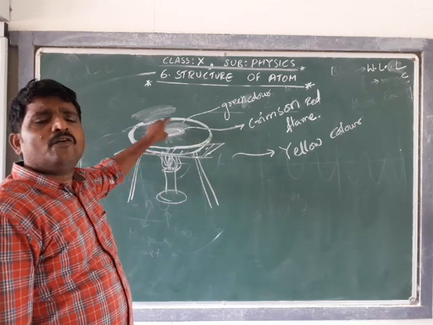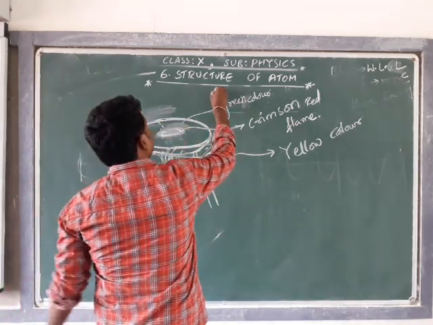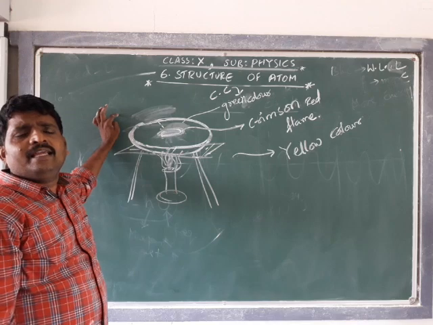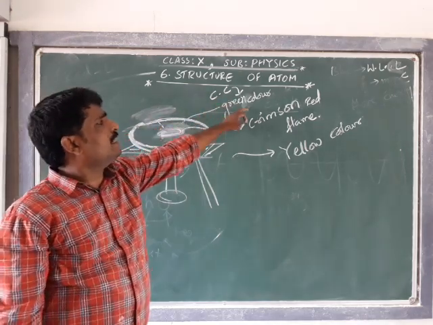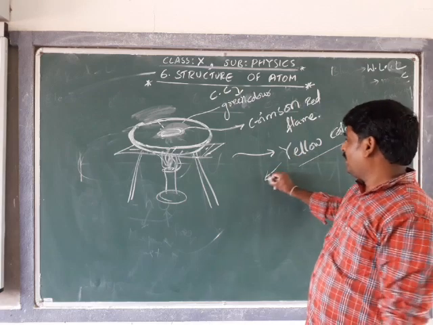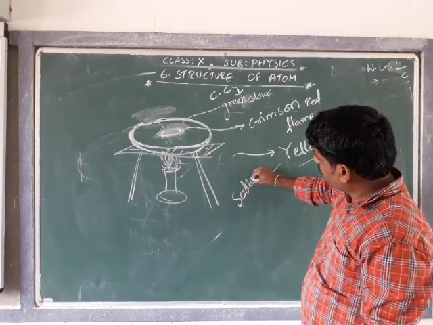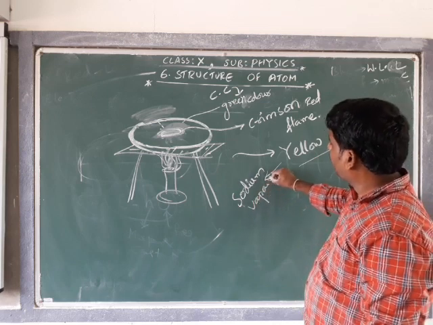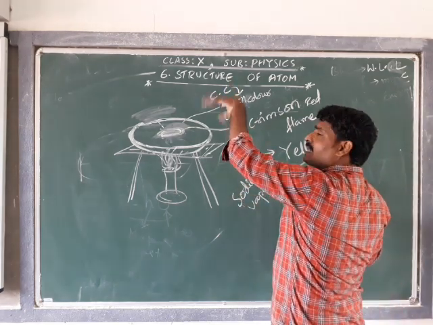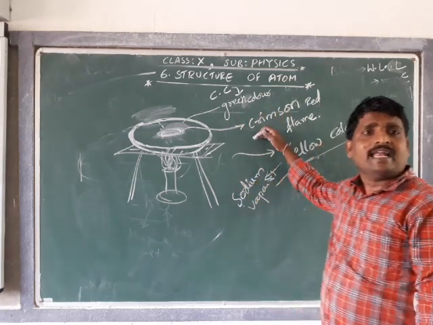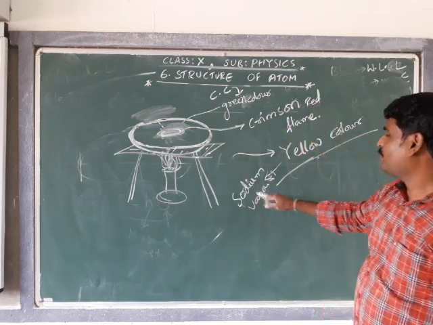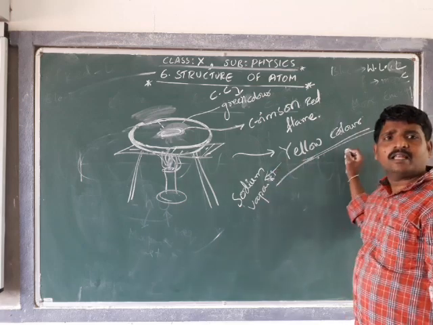So cupric chloride is going to give the green color, strontium chloride is going to give crimson red flame, and sodium vapor is going to give the yellow color.